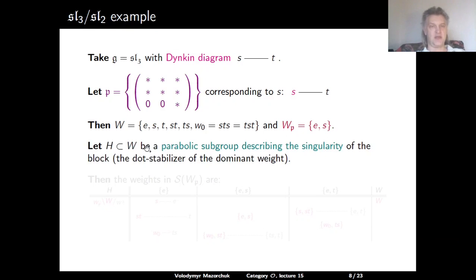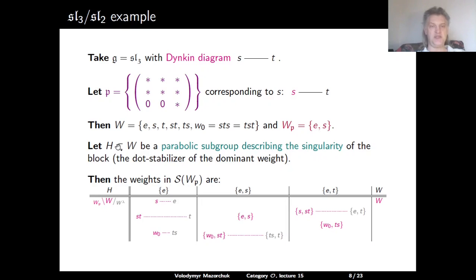Let H in W be a parabolic subgroup which describes the singularity of our block. Then, depending on the choice of H, we have the following weights which give us elements in the S subcategory S of WP. So if H is trivial, then we have the regular block with 6 weights indexed by the elements in W, and the longest elements in the left WP cosets are the weights S, ST, and W0.